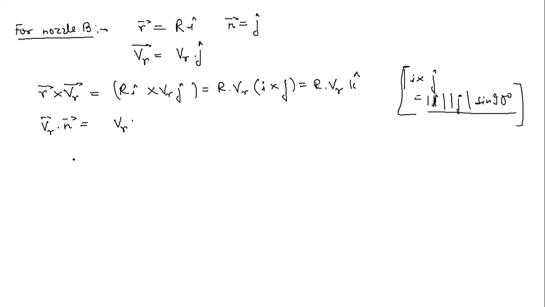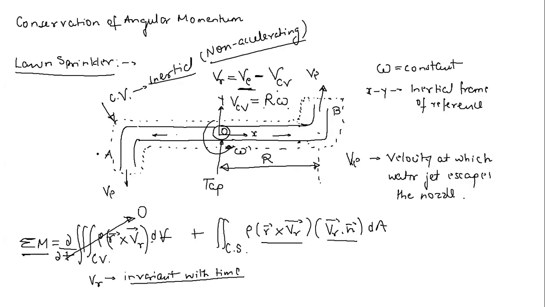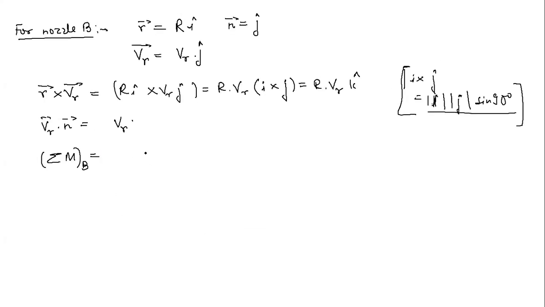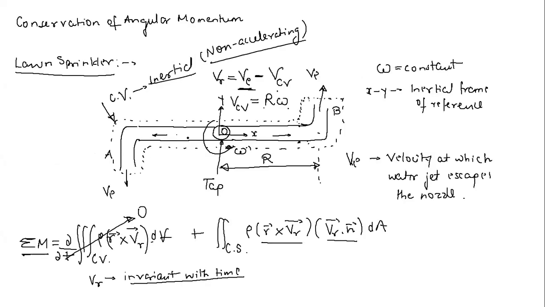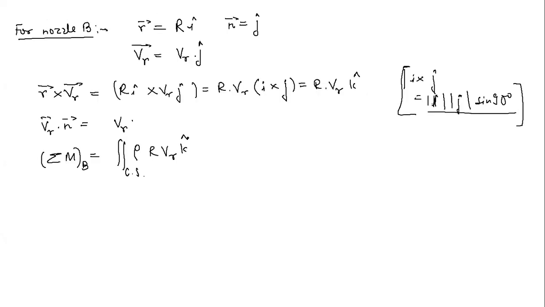Now you repeat the same problem for nozzle B. Okay, let me do it this way. Let us say for nozzle B, sigma MB will be simply equal to the integral over the control surface of rho, then R cross VR, which is R VR k cap, and then VR vector dot n vector, right?